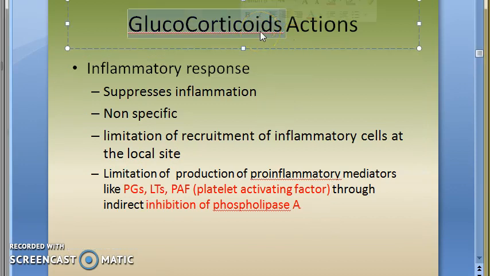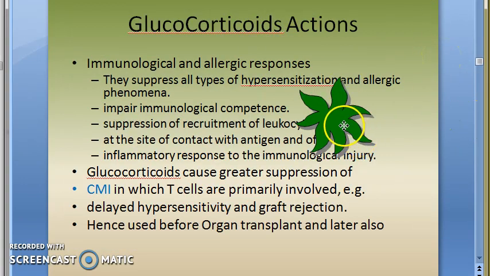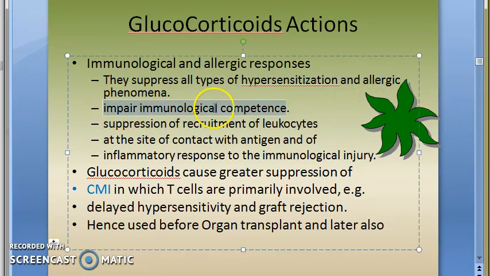Glucocorticoids reduce inflammation, and the next thing is immune suppression. This also you should not forget. If you have any hypersensitivity or allergic reactions, because of some pollen grains, whatever, glucocorticoids will suppress the hypersensitization and allergic phenomena. It will impair immunological competence. It will suppress the recruitment of WBCs, leukocytes, at the site of contact with antigen, and even the inflammatory response will be suppressed. There is greater suppression of cell mediated immunity.